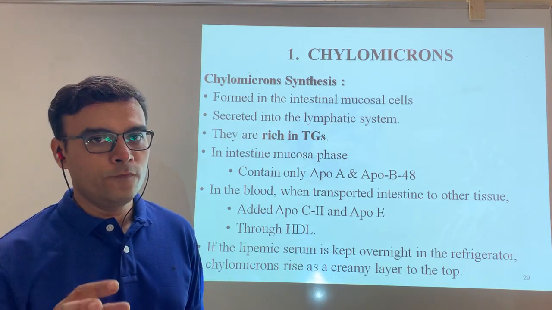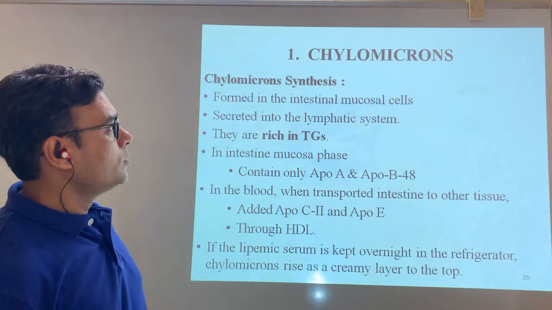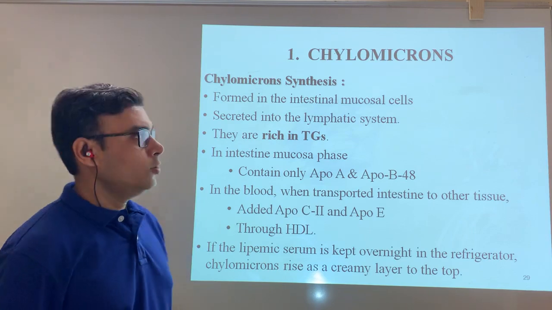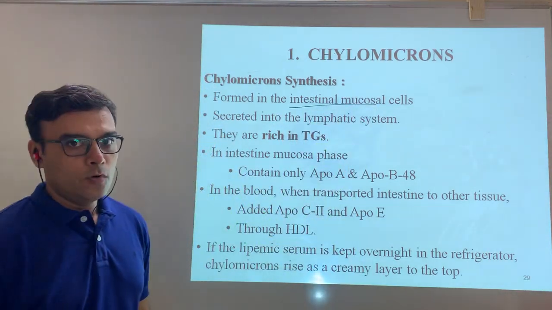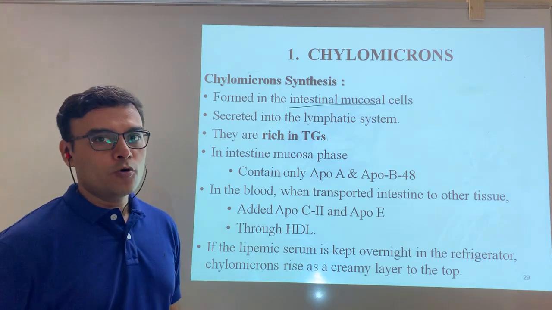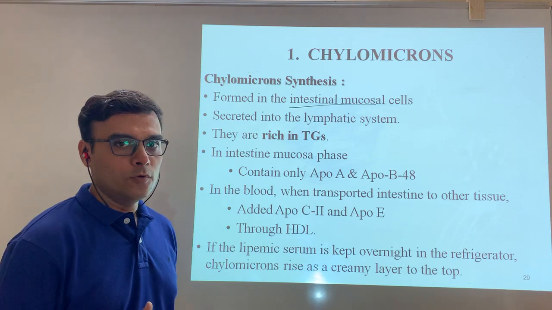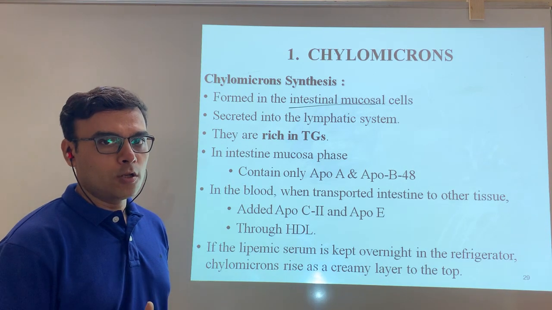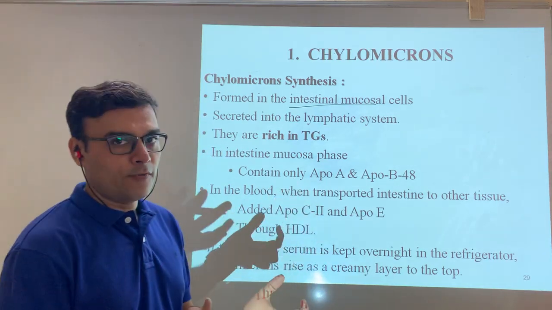Now, we already understood that chylomicron gets synthesized in the intestinal mucosa. When we take any amount of fat from food, that fat goes to the intestinal wall, where it gets re-esterified.